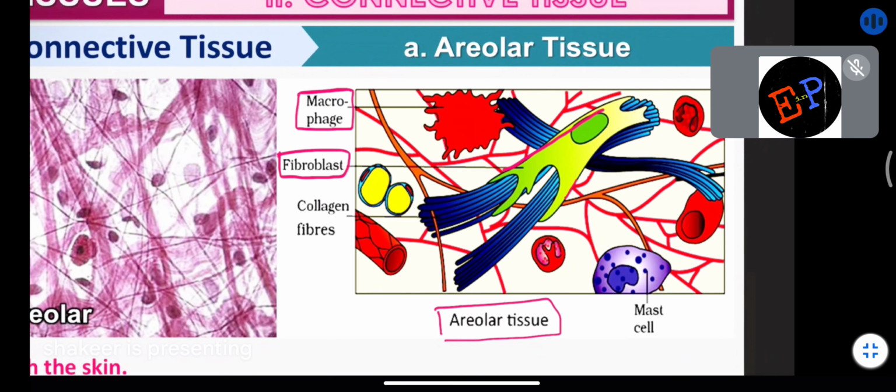Fibroblast produces collagen fibers, which give strength to the tissues. And here you can find the mast cells which produce histamine and heparin, and are a part of the neuroimmune system.